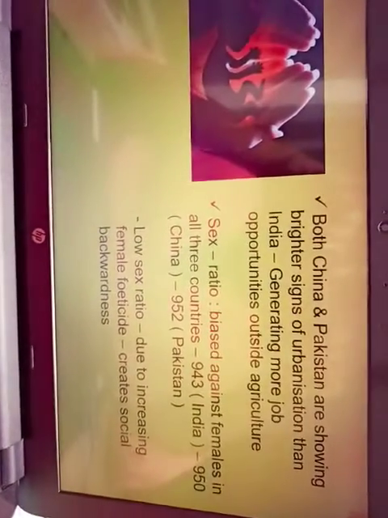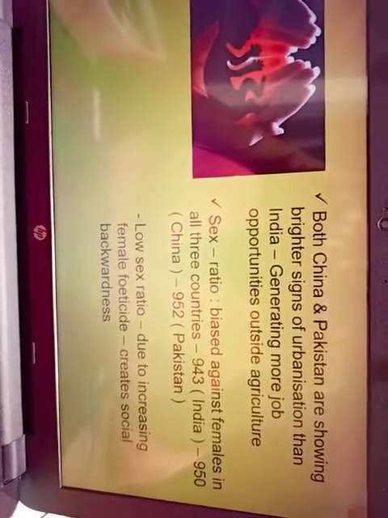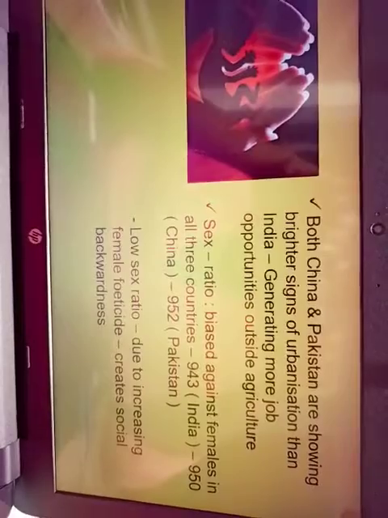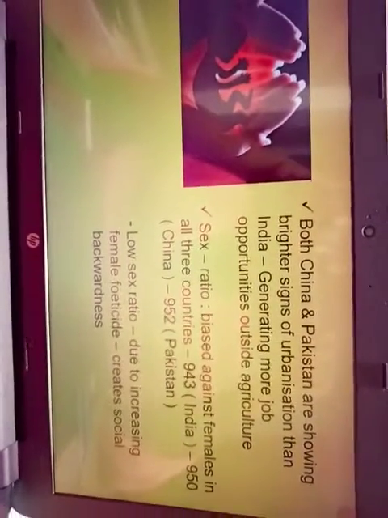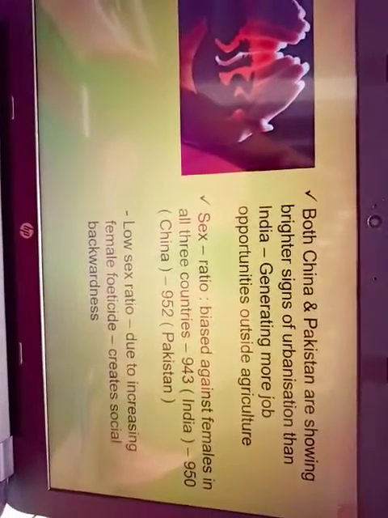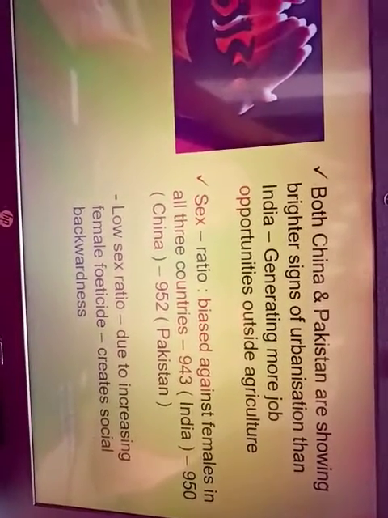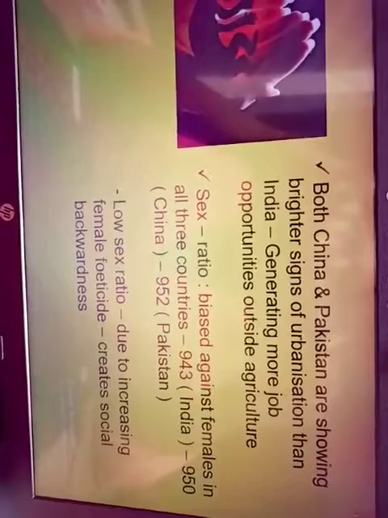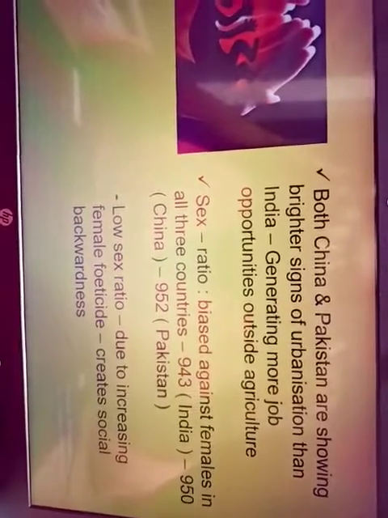Then our sex ratio is biased against the females. That is, in all the countries we don't have enough females to match the number of males per thousand. That is biased against females. It is only 943 out of 1000 in India, 950 in China and 952 in Pakistan. So that is biased against the females.